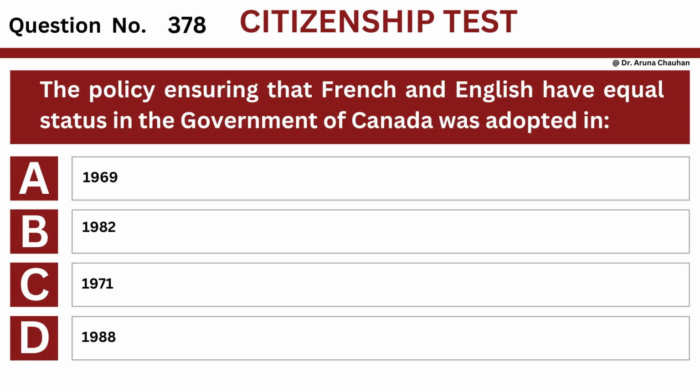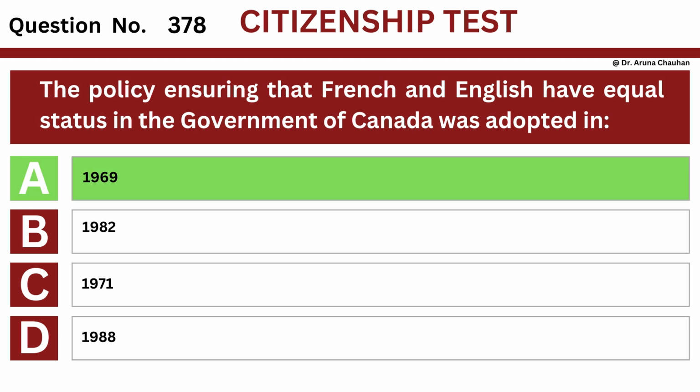Question number 378. Question: the policy ensuring that French and English have equal status in the Government of Canada was adopted in option A, 1969, option B, 1982, option C, 1971, option D, 1988. The answer is option A, 1969.